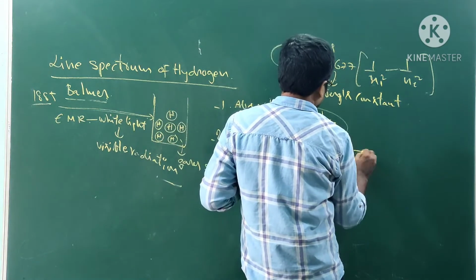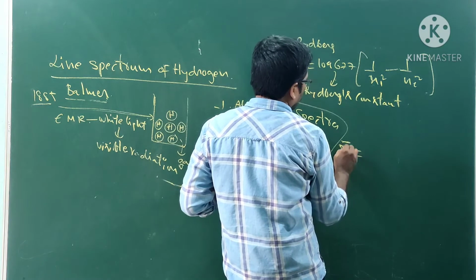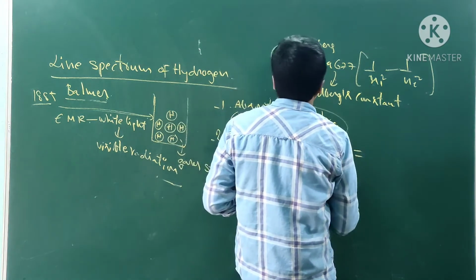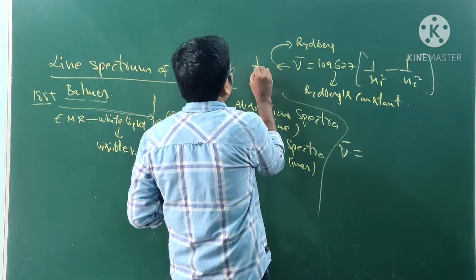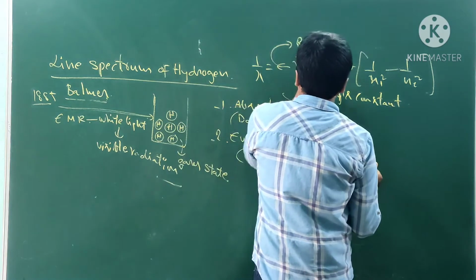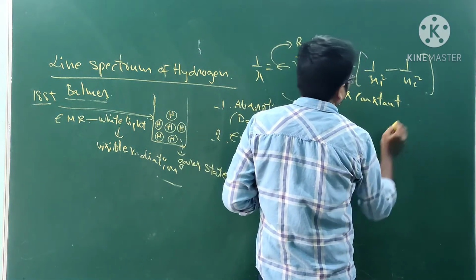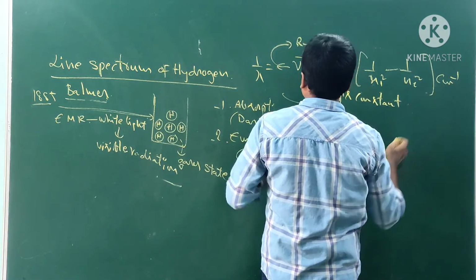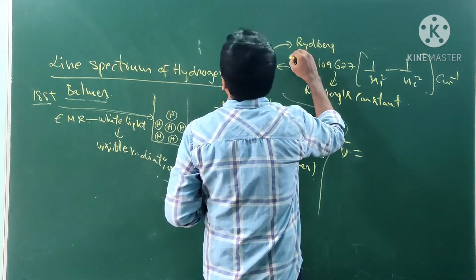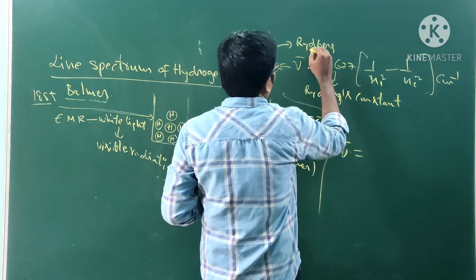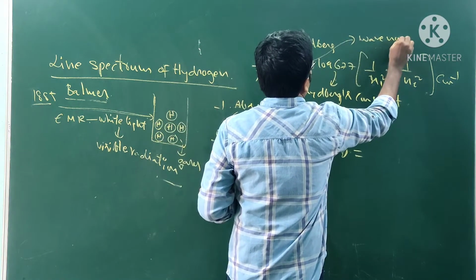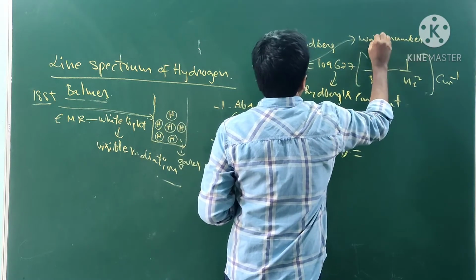Like this: nu bar means wave number, which is indicated as 1 by lambda. Nu bar is known as wave number, and wave number means 1 by lambda.